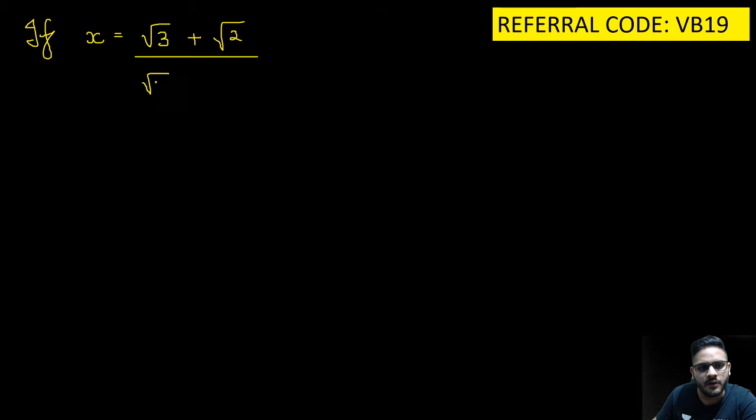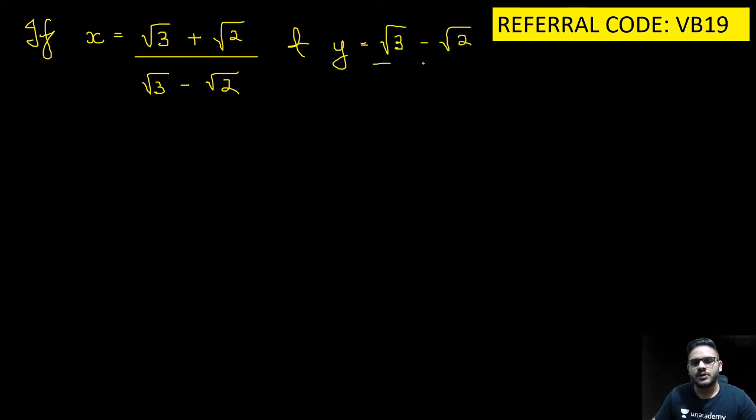So now, if x is equal to (root 3 plus root 2) the whole upon (root 3 minus root 2) and y is equal to (root 3 minus root 2) the whole upon (root 3 plus root 2).